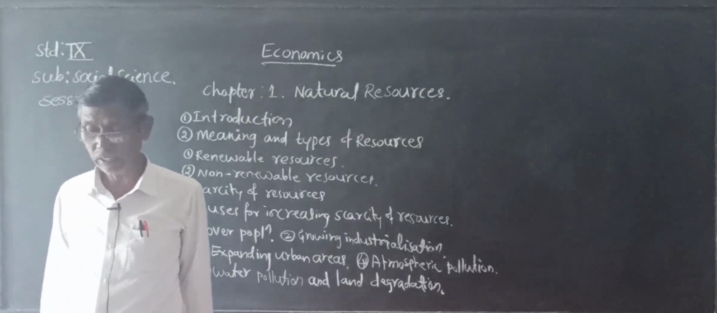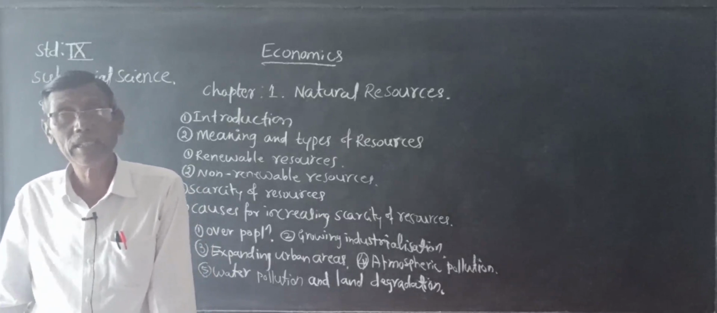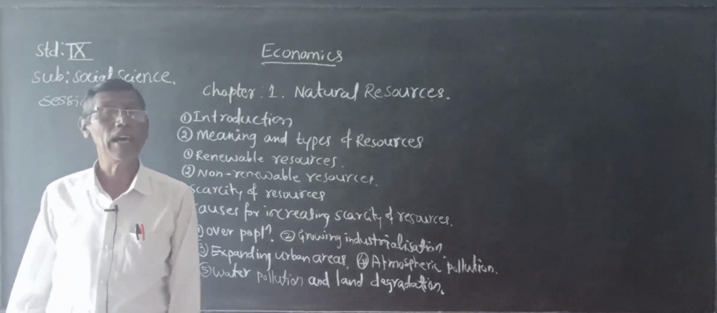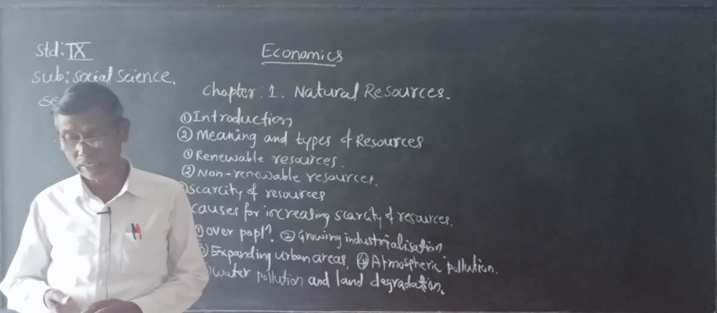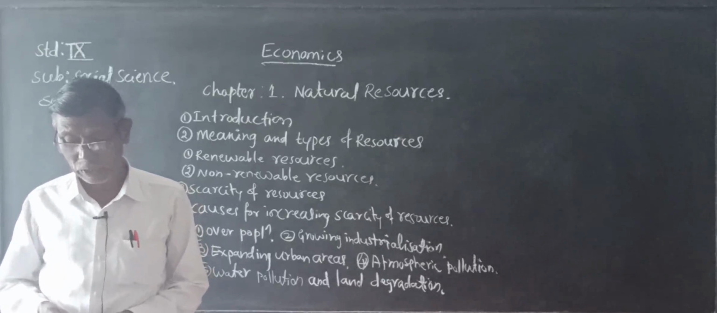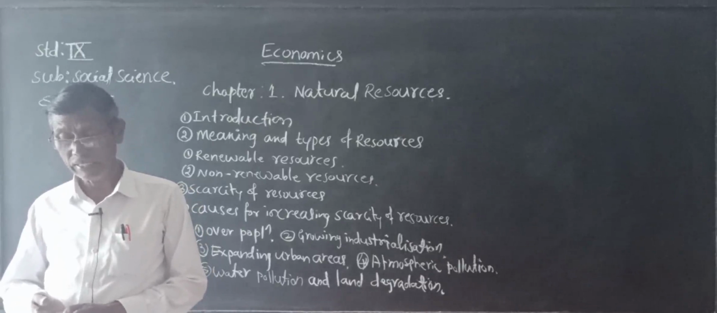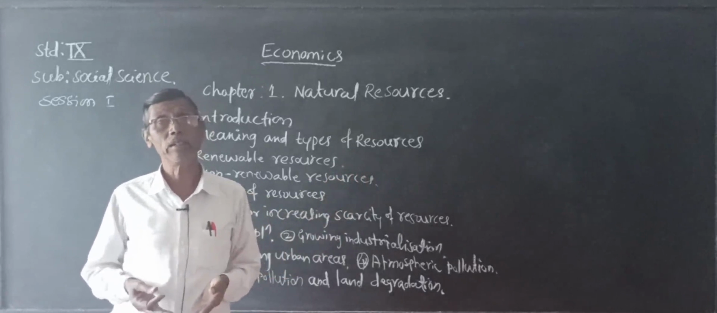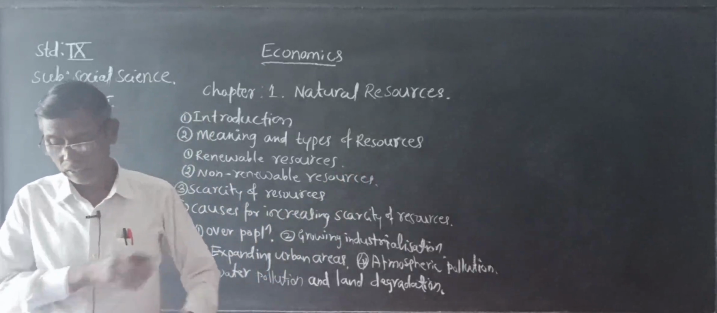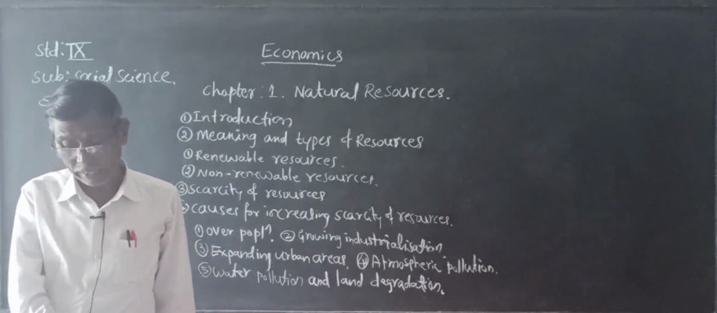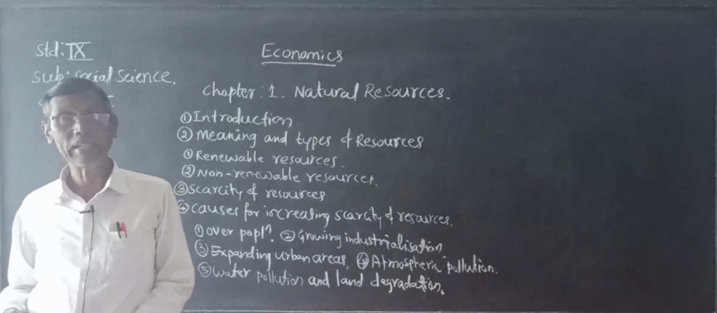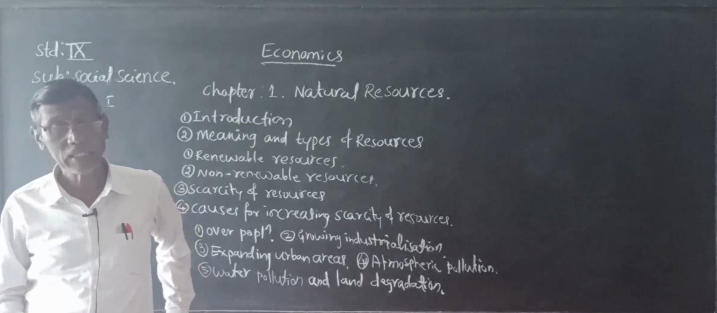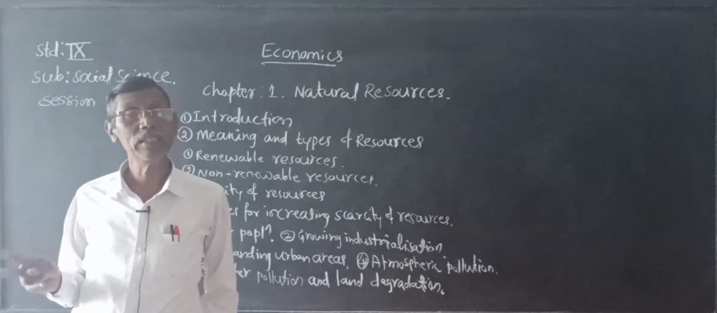The resources can also be classified into biotic and abiotic resources. Biotic resources are those that are derived from living organisms, and abiotic resources are derived from the non-living components. So these are the two types of resources.